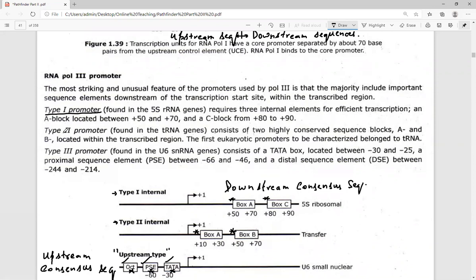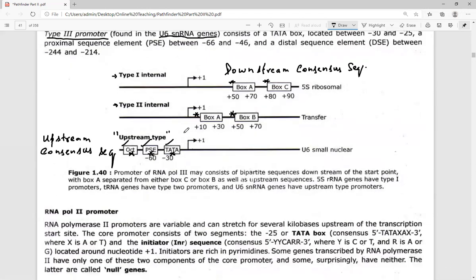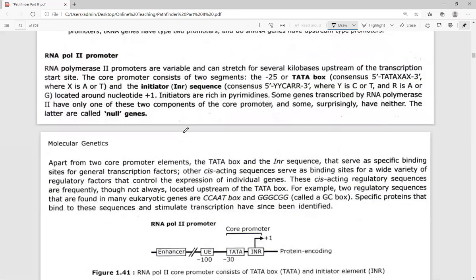Okay, so type second promoters belong to the tRNA type of promoters, whereas the U6 snRNA type of promoters are the type third promoters of RNA polymerase third. RNA polymerase third type second promoters include the promoters for the tRNA genes. Next is referred to as RNA pol second promoters. What do you mean by RNA polymerase second promoters?